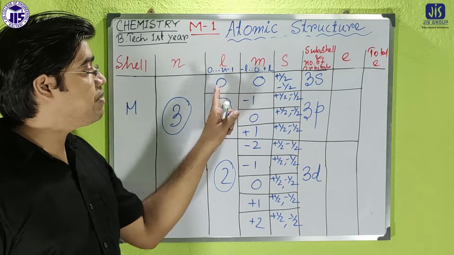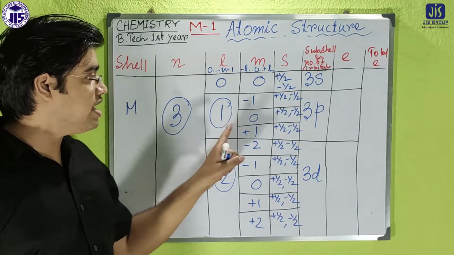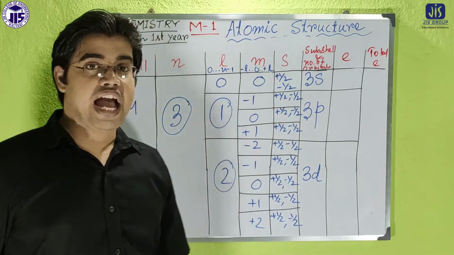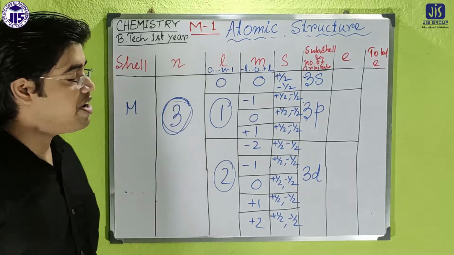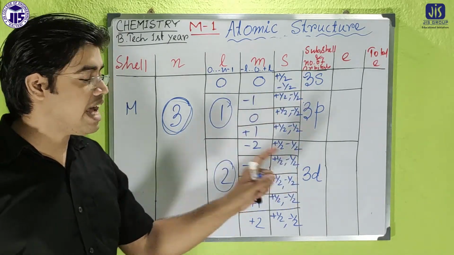If the azimuthal quantum number is 0, then it will be s. For azimuthal quantum number 1, it will be p. For azimuthal quantum number 2, it will be d. And how will we write down 3? The 3 comes from the principal quantum number. If here it is 3, then obviously it will be 3s, 3p and 3d.